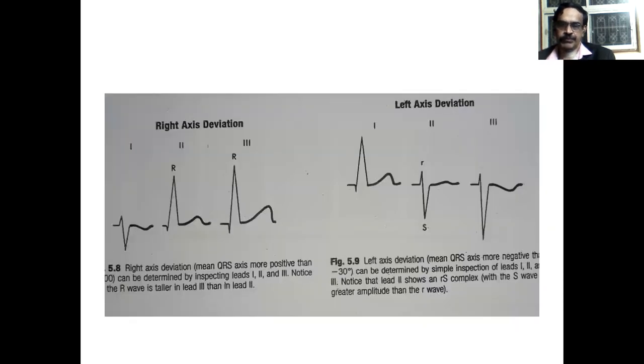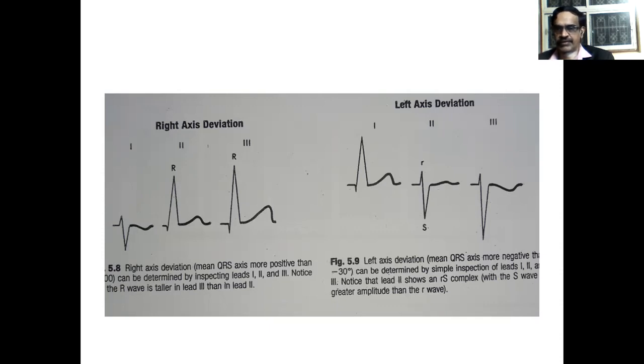Here you see a simple idea: if you hold lead 1 above and lead 3 below, and the QRS waves are approaching each other, that is reaching each other, that is right axis deviation. In the first diagram, right axis deviation, isn't it? Lead 1 shows a negative deflection, lead 3 shows a positive deflection, reaching each other, that is right axis deviation.